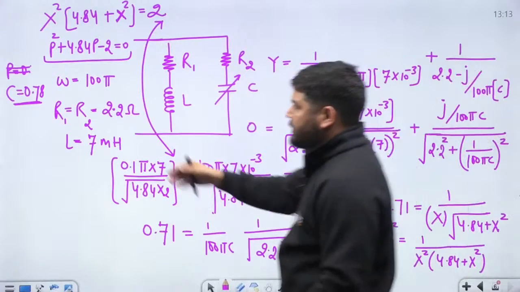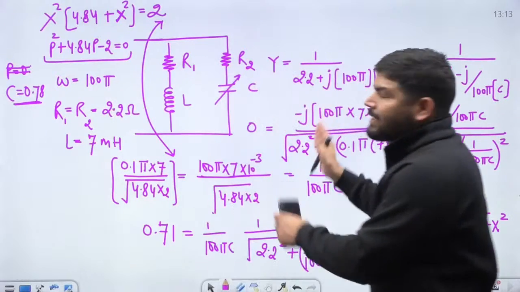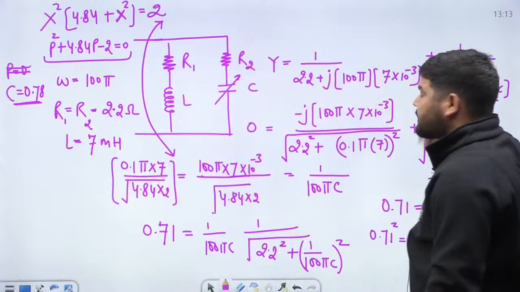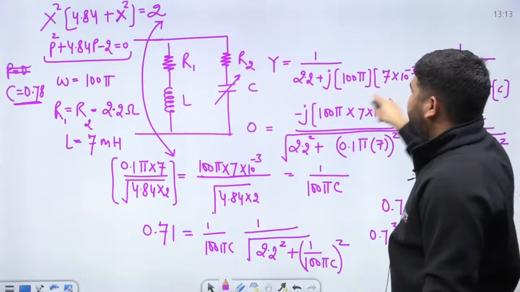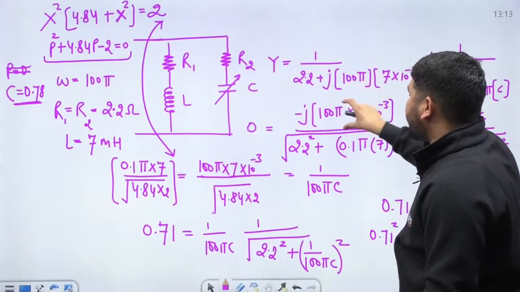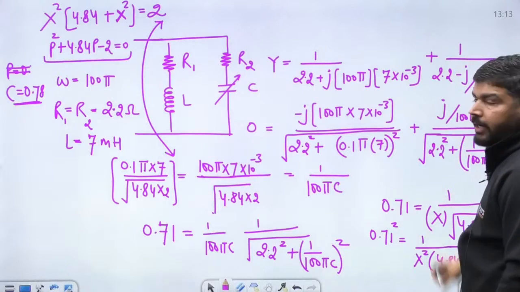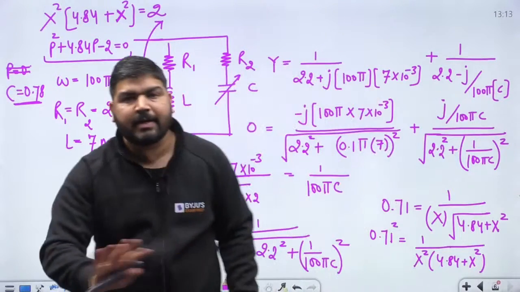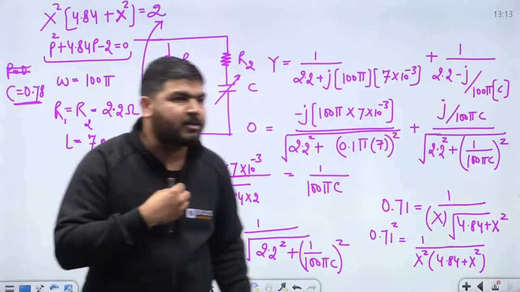Please check the calculation because the concept was very simple. We need to make the imaginary part of the admittance equal to 0. So we have calculated the imaginary part of this admittance and the imaginary part of this admittance, make it equal to 0 and then calculate the value of c. I think it was easy peasy. Okay, let's move to the next question.